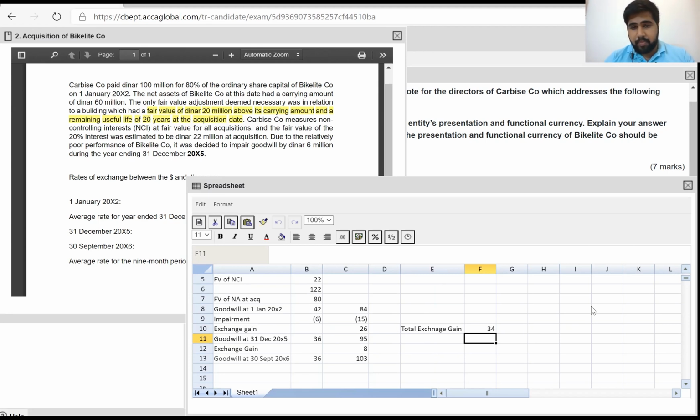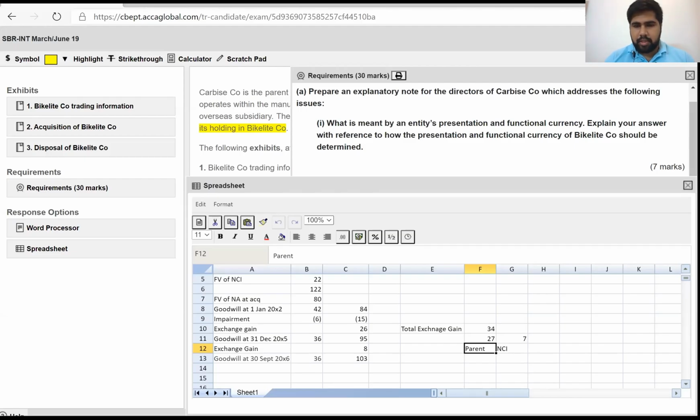Now 80% will be allocated to the parent, and the remaining 20% will be allocated to NCI. Parent is Carbis and NCI. So this is the bifurcation. Now this is the calculation. The requirement. All right, guys, so we're done with part 2.